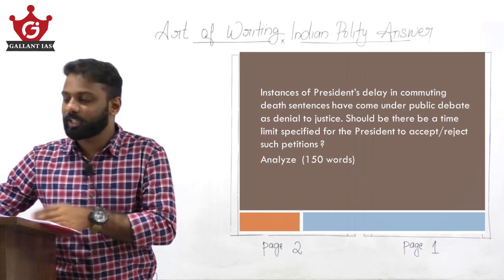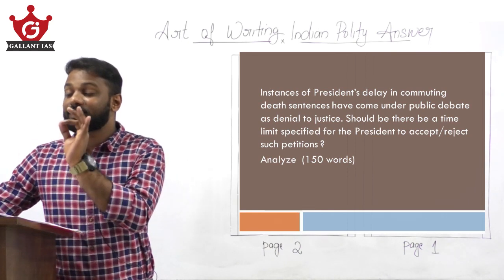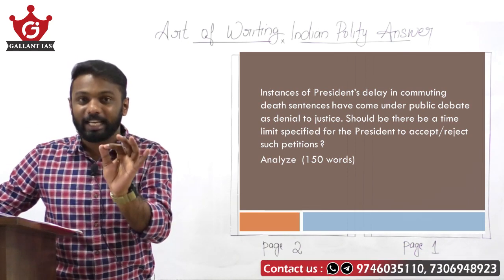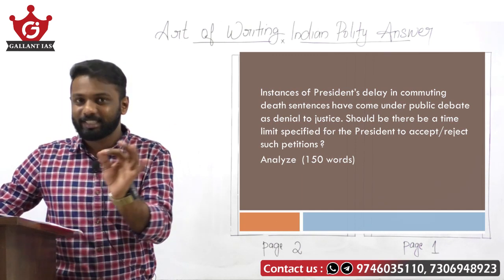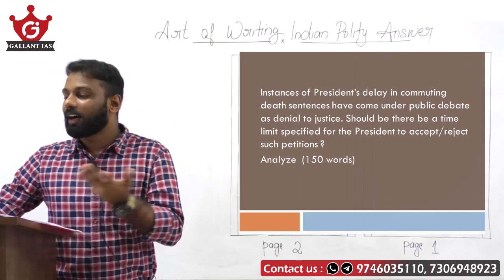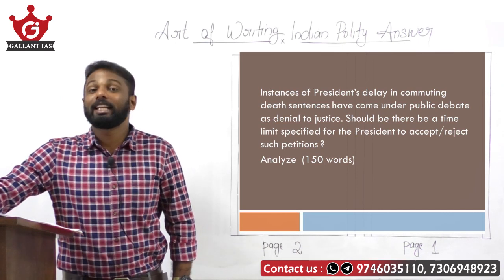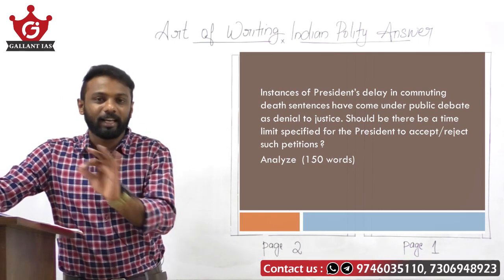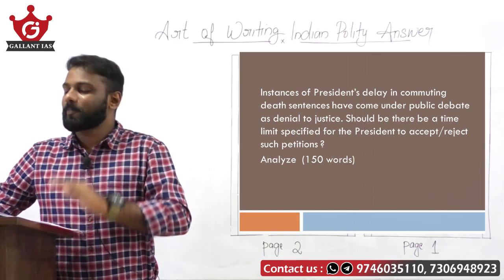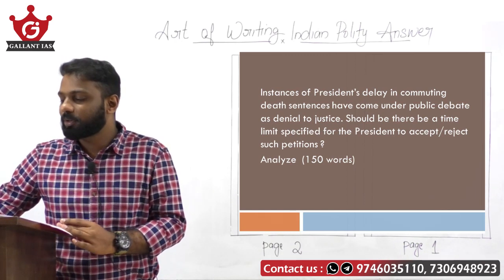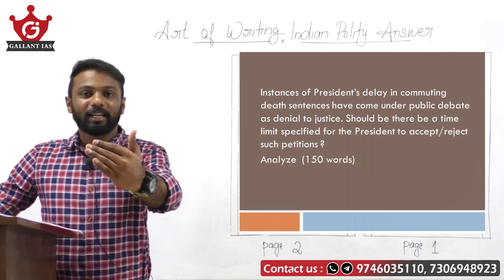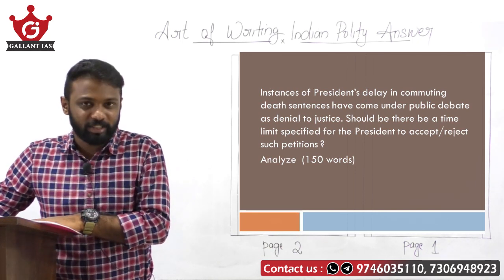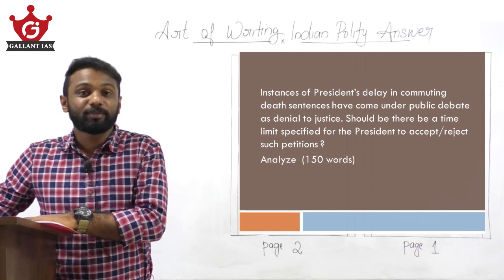Okay, the question is: instances of President's delay, please underline the term delay, in commuting death sentences, please underline that, have come under public debate as a denial of justice. Should there be a time limit, please underline, should there be a time limit specified for the President to accept or reject such petitions. So we must address all these parts of the question. Fine. And the question is for 150 words.